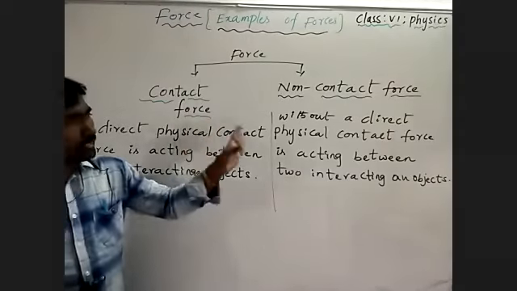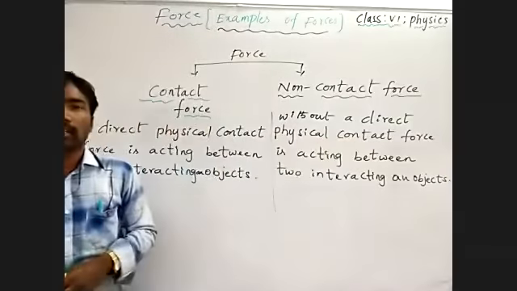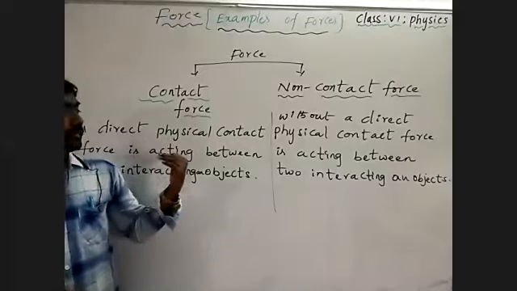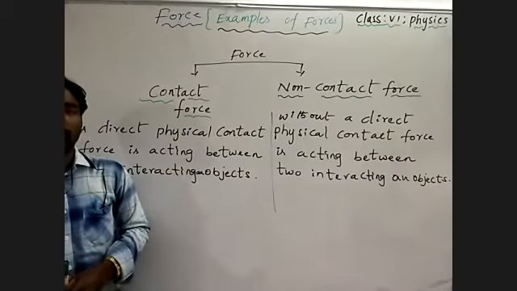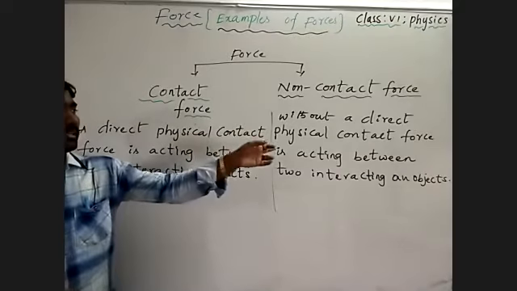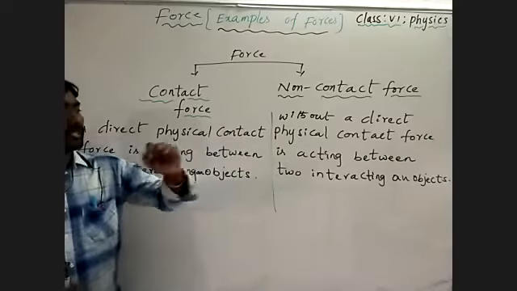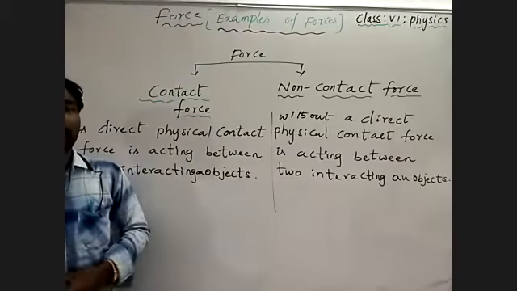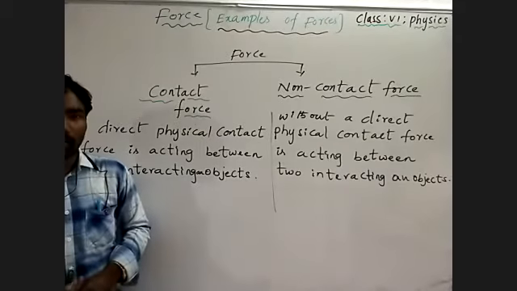So there is no direct physical contact, but the force is acting between two interacting objects.